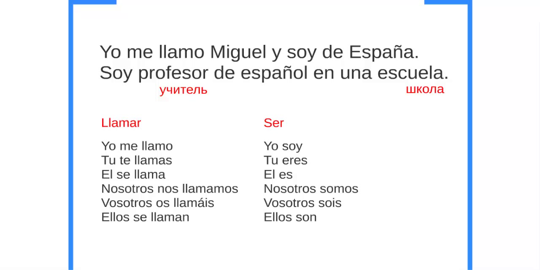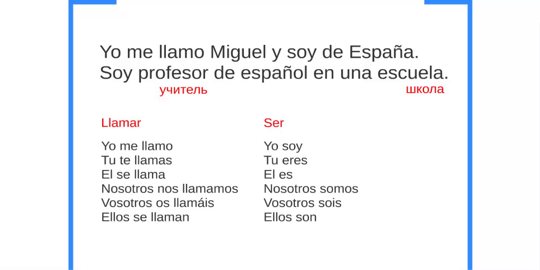So yo te llamo, I do the action, so I use llamo. So yo is I, the one doing the action. Remember, llamo. And then if I put te, it's I call you. If I want to say yo os llamo, it's vosotros. But as you hear, I say llamo. If you say vosotros me llamáis, they are doing the action, so it's llamáis, because it's vosotros who is doing the action, but it's falling on me, me.